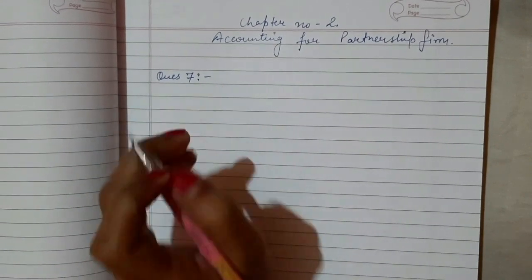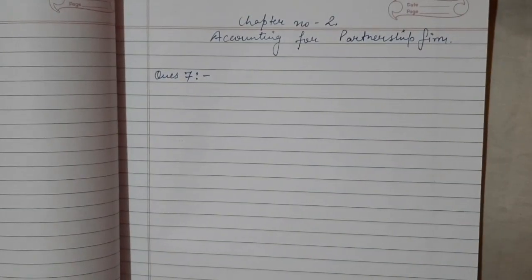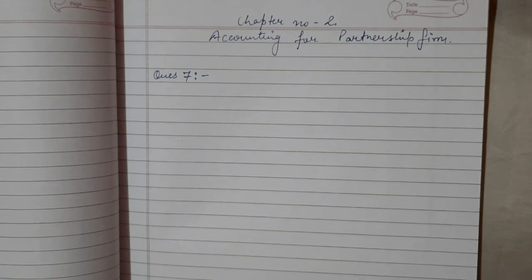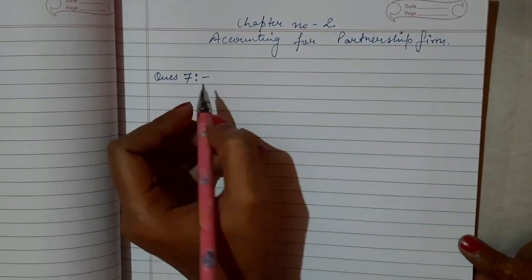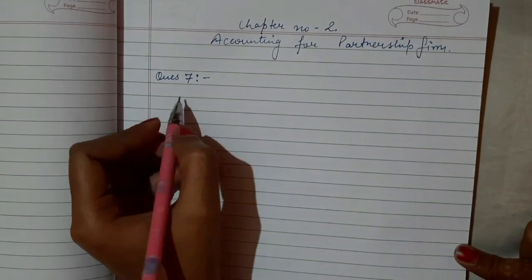So you can read question number 7. What is question number 7? I think it will be shown on your screen, or you can read it in your books also. A and B are partners in a firm sharing profits and losses in the ratio of 3:2. So the ratio is given. They had advanced a loan of 30,000 in the profit sharing ratio, meaning 3:2, and it was provided on 1st October 2018. The partnership deed is silent on loans, so we have to calculate the interest on loan.